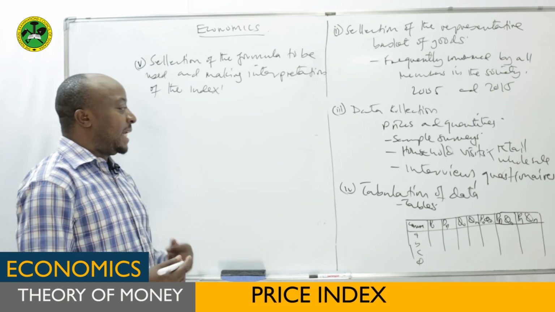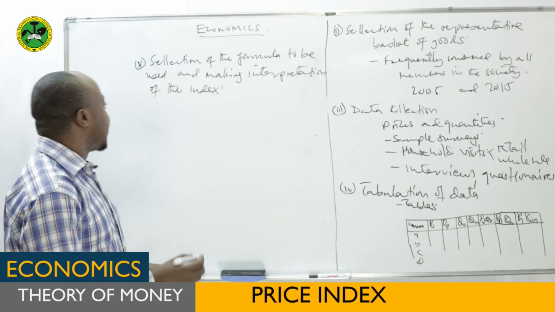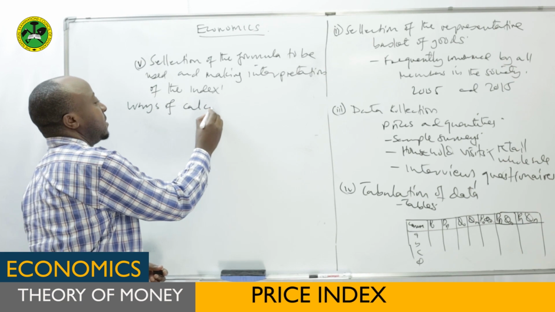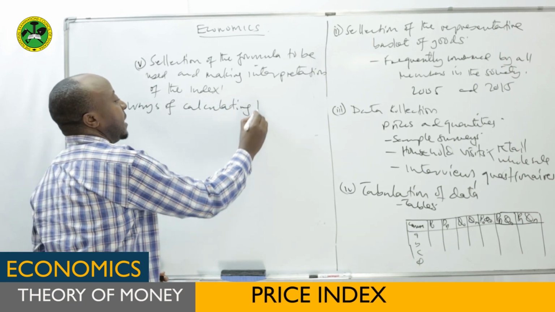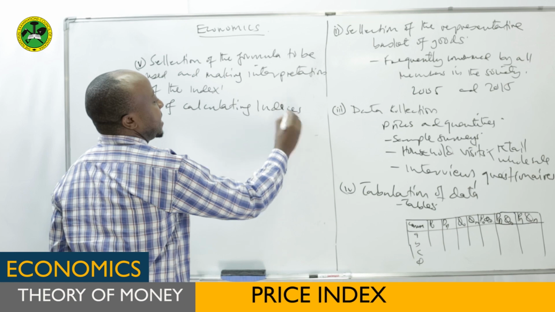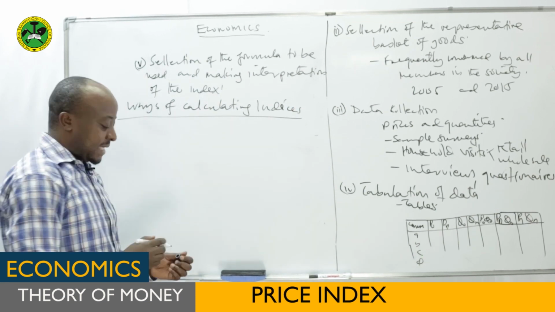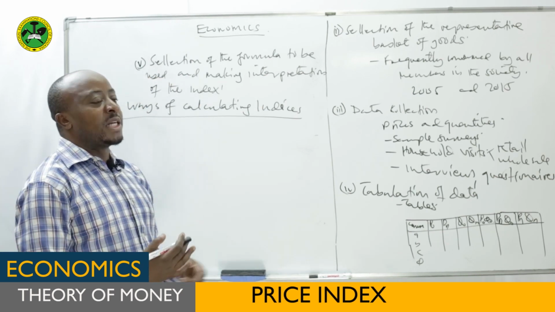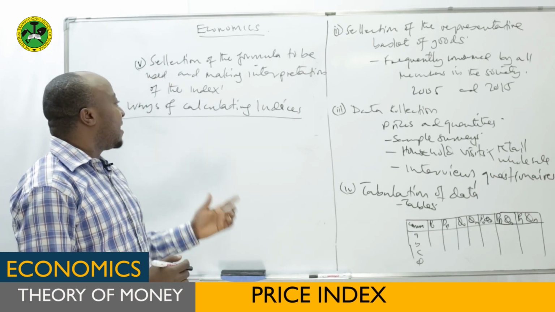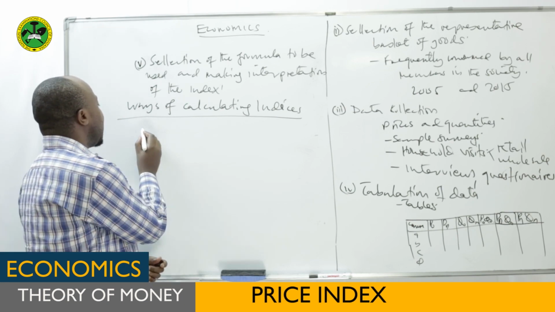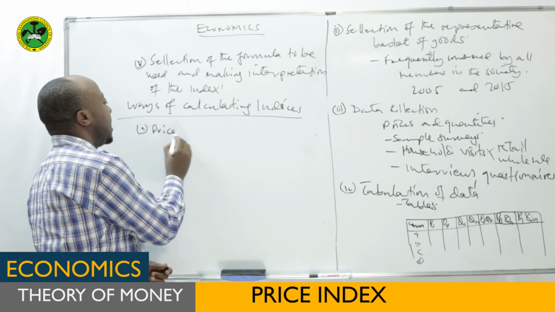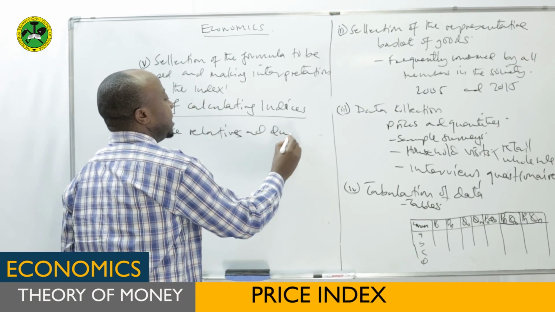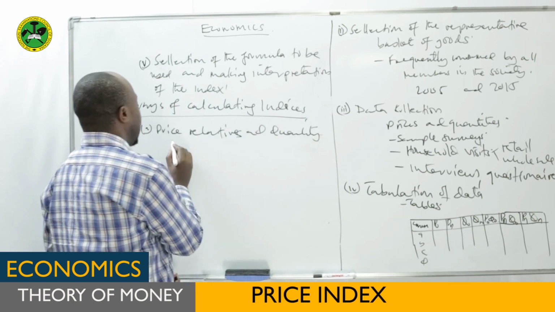Now, in calculating price index, we have several ways of calculating indices. It means we want to calculate price index, and there are different formulas that you can use. We can divide them into the following. Number 1, we'll check the so-called price relatives and the quantity relatives.